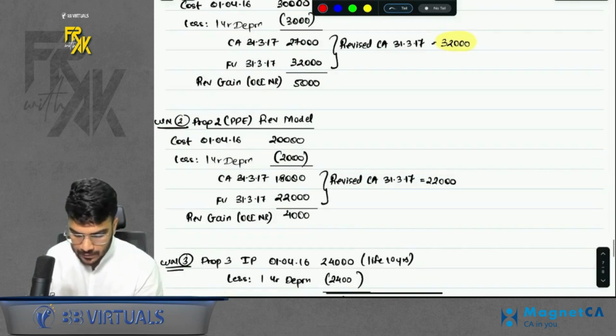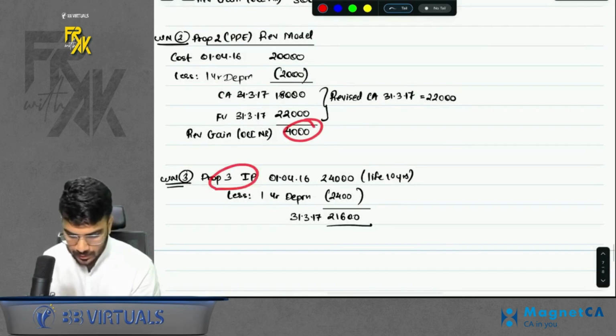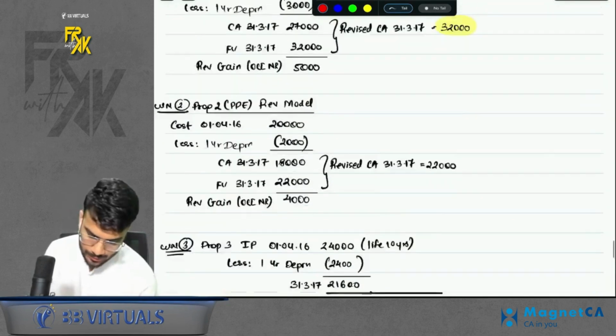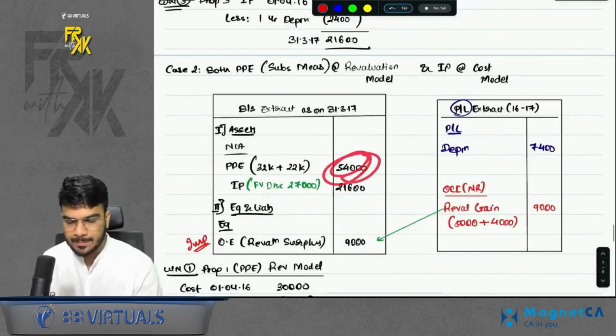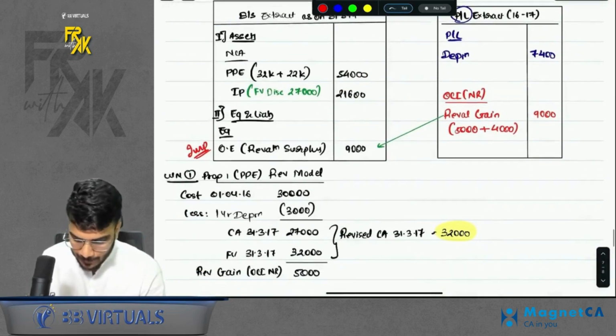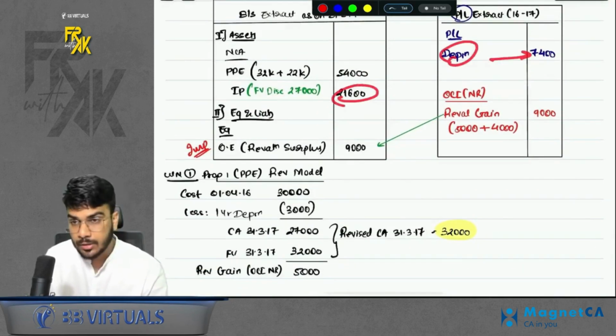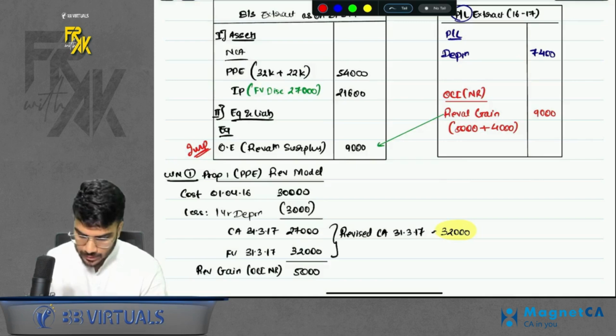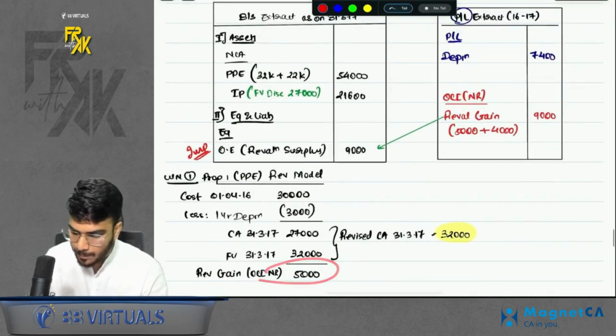Same is the case with property number 2. Okay, we again got a gain. And property number 3 is IP, so you will follow cost model, right? Now you will record the PP at the respective fair values. IP you will record, depreciation you will record. But one thing which you will forget is, you also got a gain. So such gain will also form part of your PNL.